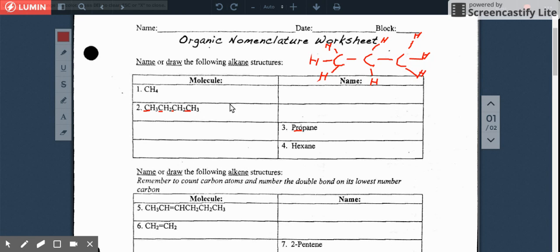So look at the structure I made. So here's how you're going to write it for propane. I'm going to write the first C, write how many hydrogens are connected to it. 3. I'm sorry, the hydrogen right there. And then I'm going to write the small little subscript of 3. Then I go to the next carbon. So I write him and how many hydrogens he has.